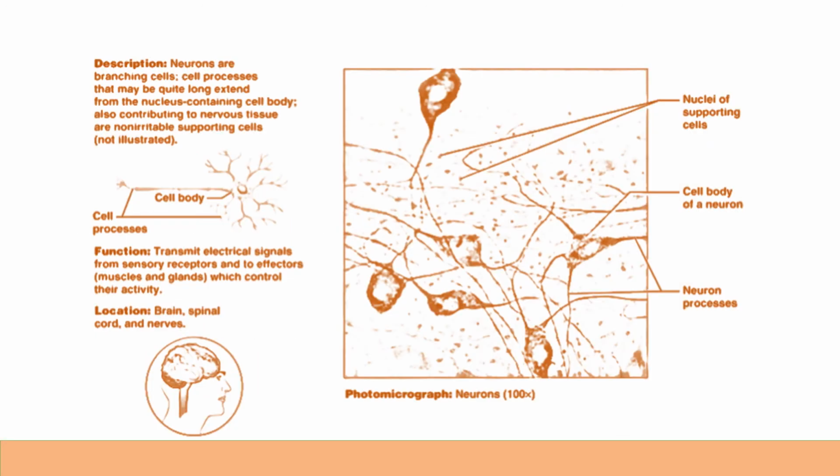You can see another diagrammatic representation. Neurons are branching cells with cell processes, responsible for transmitting electric signals from sensory receptors to effectors, which control their activity. The nuclei of supporting cells and the cell bodies of neurons are interconnected together and form a nerve impulse, which is responsible for generating and transmitting the nerve impulse.